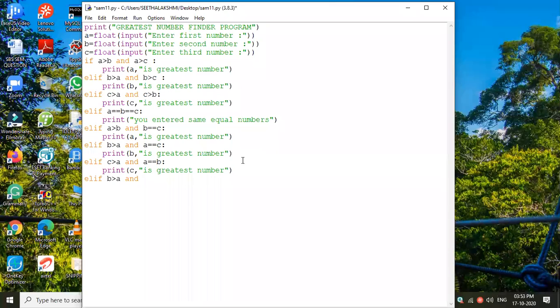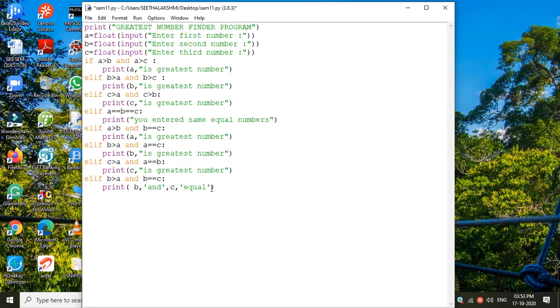And B equal to C means this condition. Print both B and C are greatest. Very good. So B and C are equal, no? So I'm just typing B, and again I'm saying C. Again equal. Okay. This is the thing, no? Yes, sir. Fine. Yes, sir. So this is the thing.